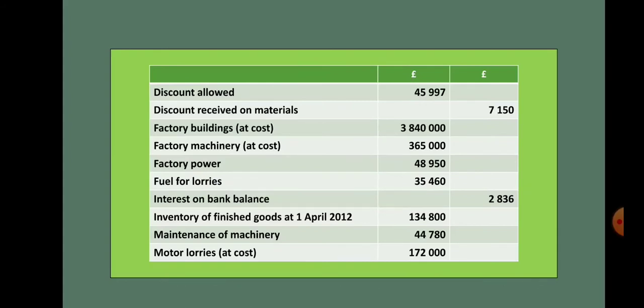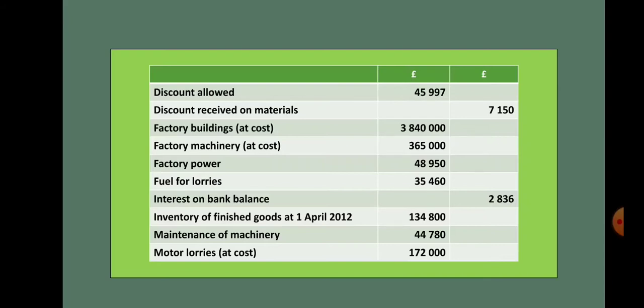Next is inventory of finished goods. It should be shown under cost of revenue. It's an opening inventory, as you can see that the date is mentioned on 1st April 2012. The next is maintenance of machinery, which is again a cost of revenue because the machinery is used for manufacturing the goods. Then motor lorries at cost.